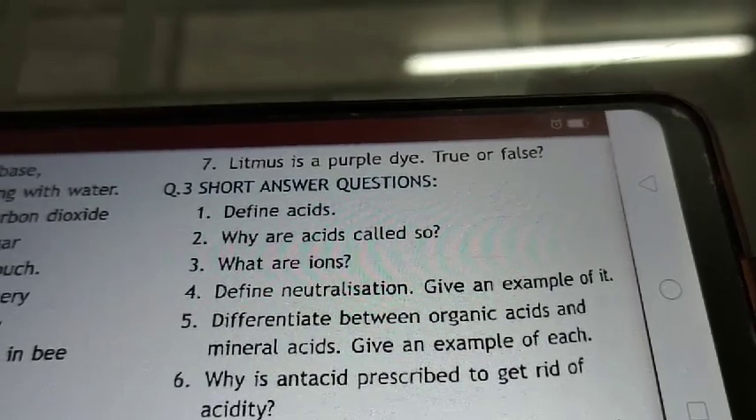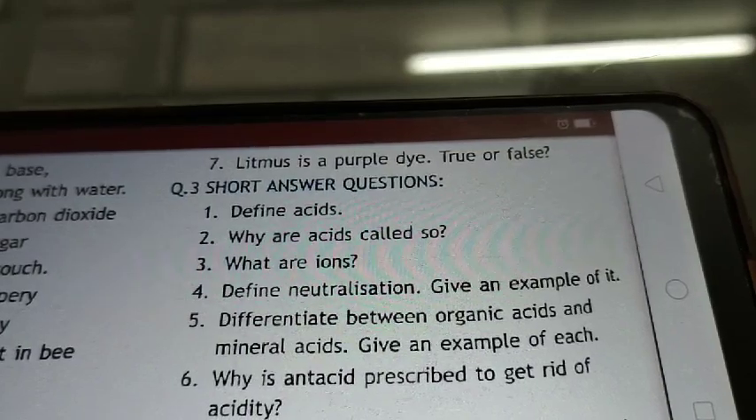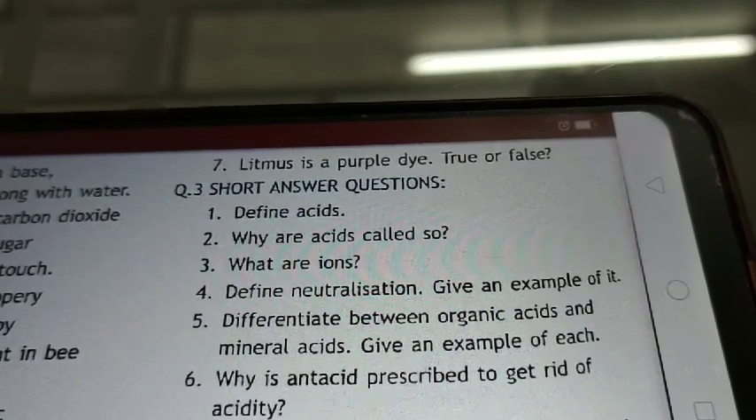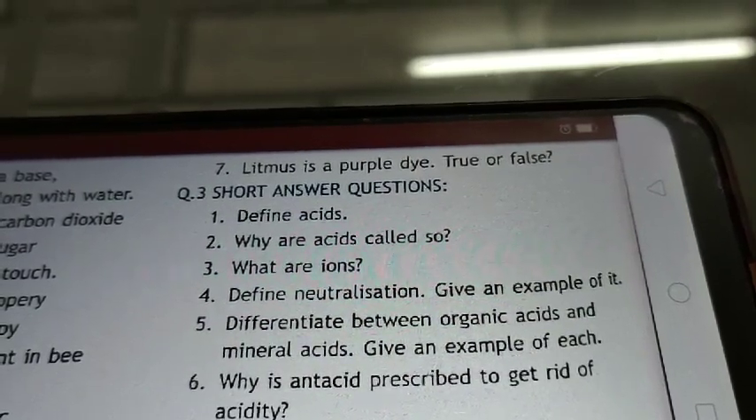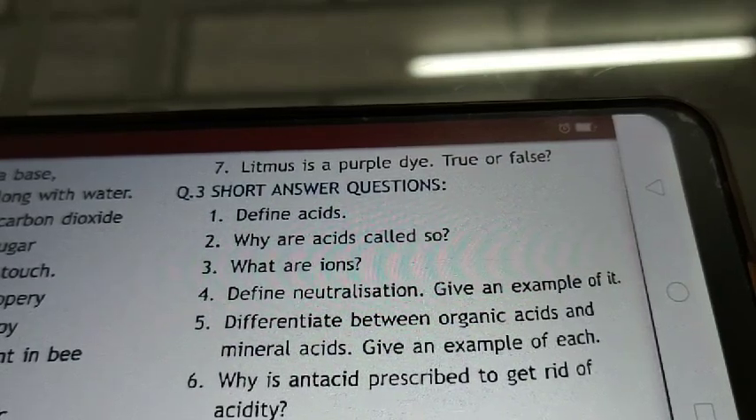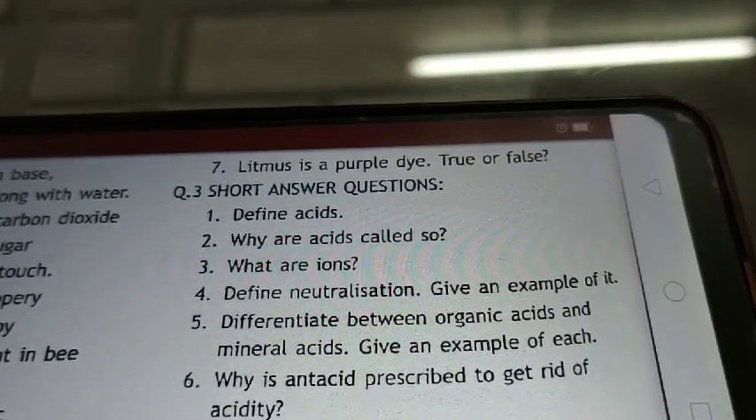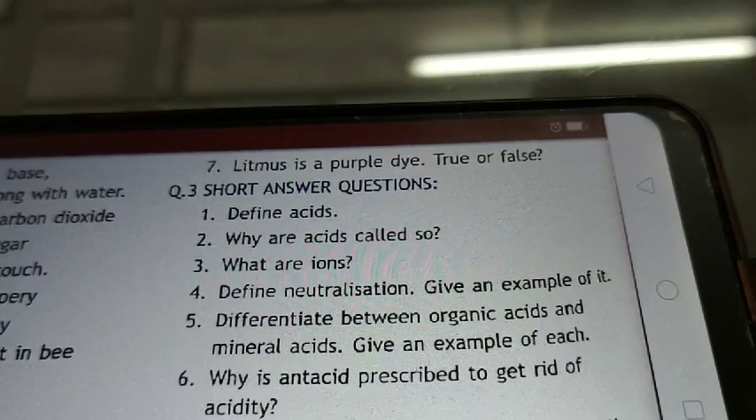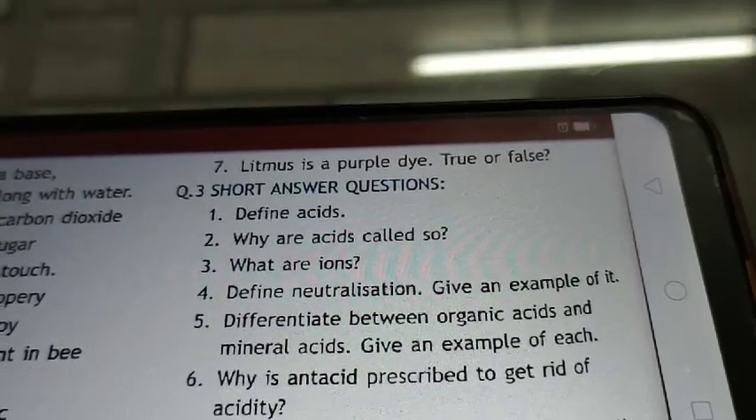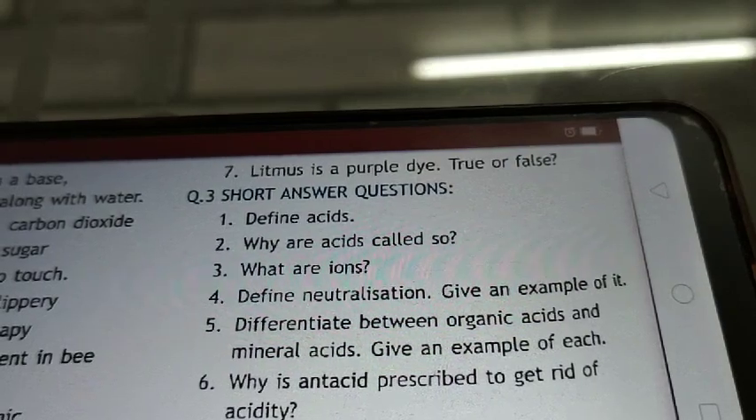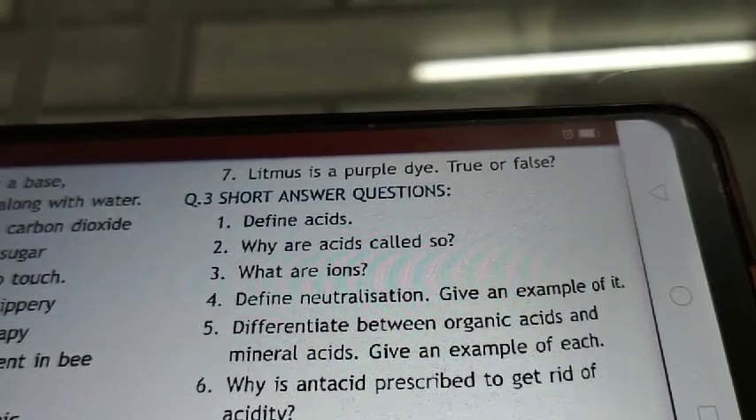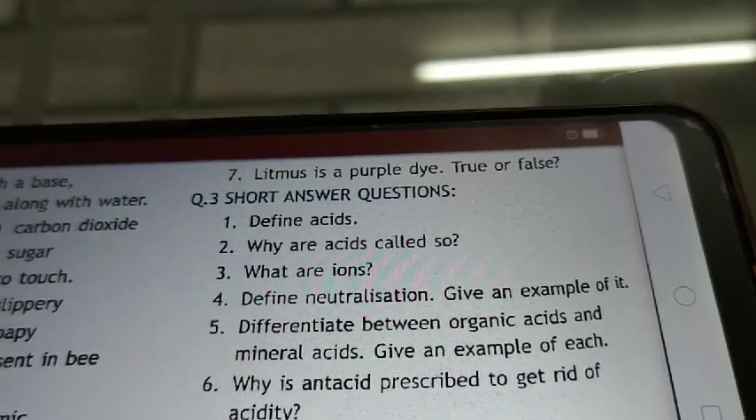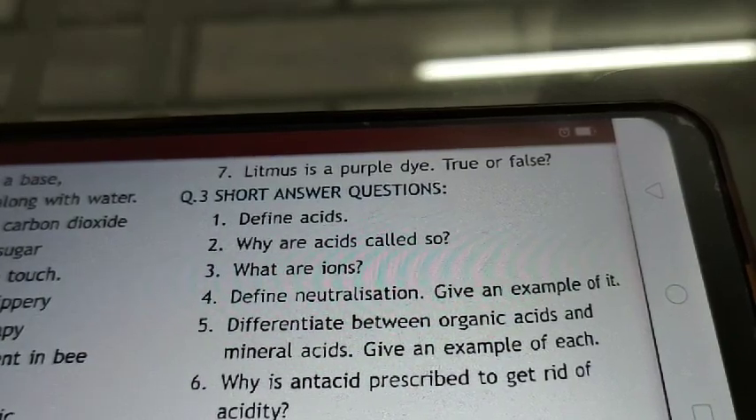Second, why are acids called so? I have already explained to you that acids are sour in taste, and the word acid comes from the Latin word acidus, that means sour. That's why acids are called so. Next, question number 3, question number 4, you have to write by yourself. Simple definitions are there. See, next is question number 5, where you have to just write the difference between organic and mineral acids. So you have to write this difference in tabular form. One side organic acids, second side mineral acids.